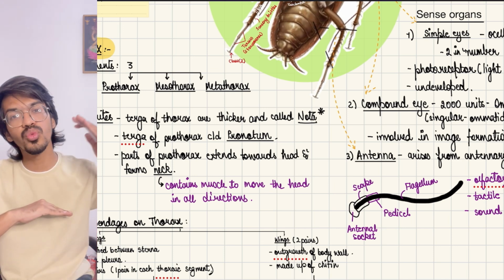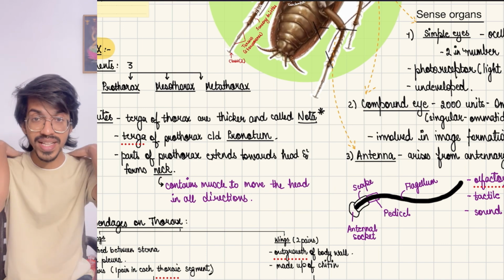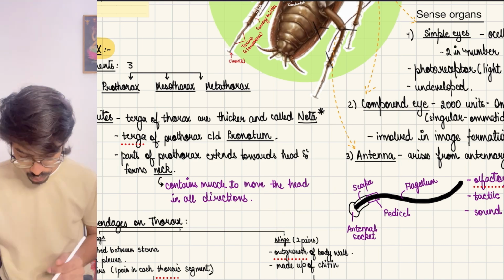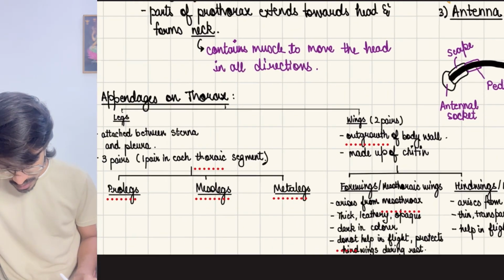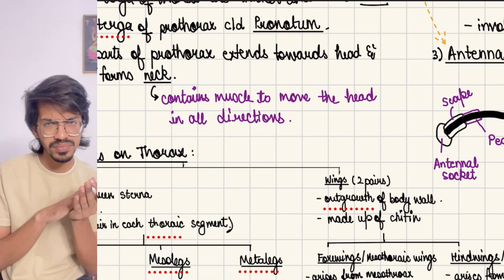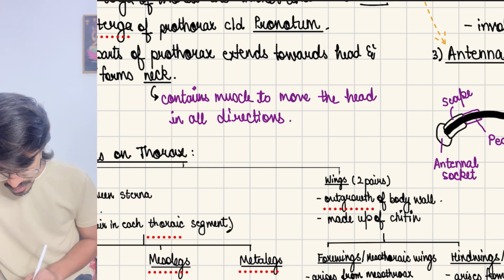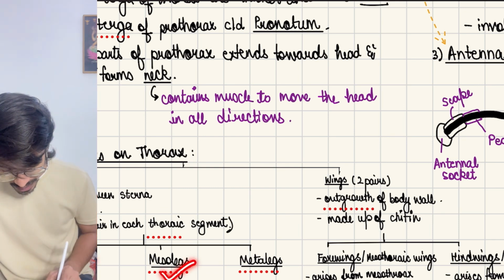So the thorax has wings on the dorsal side and legs on the ventral side. The wings are on the dorsal, and the legs are on the ventral. The legs are attached to the sterna. Sterna is what? It is your sternum, the basic sclerites, and there are 3 pairs: prolex, mesolex, metalex.